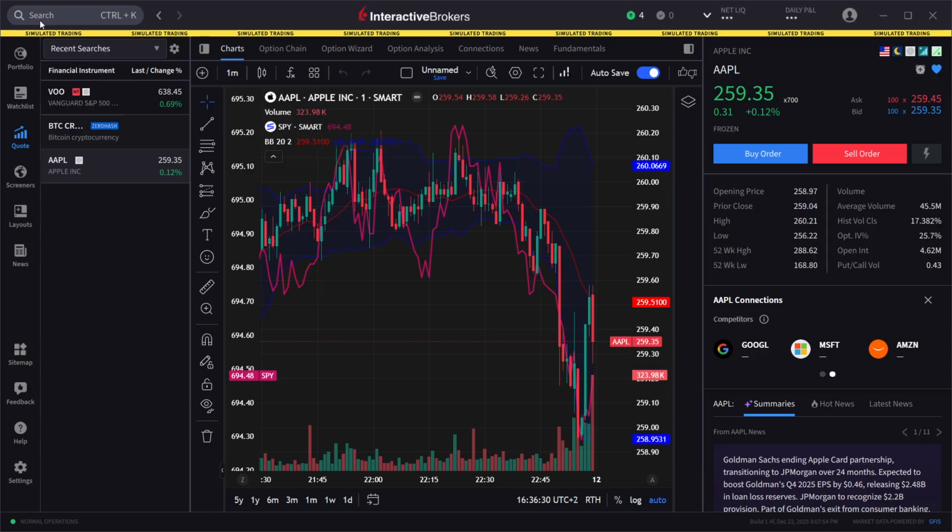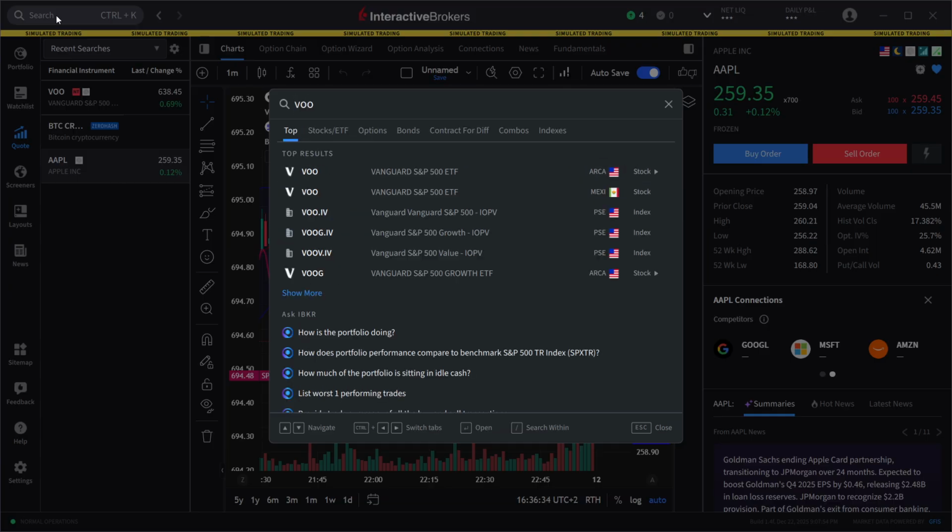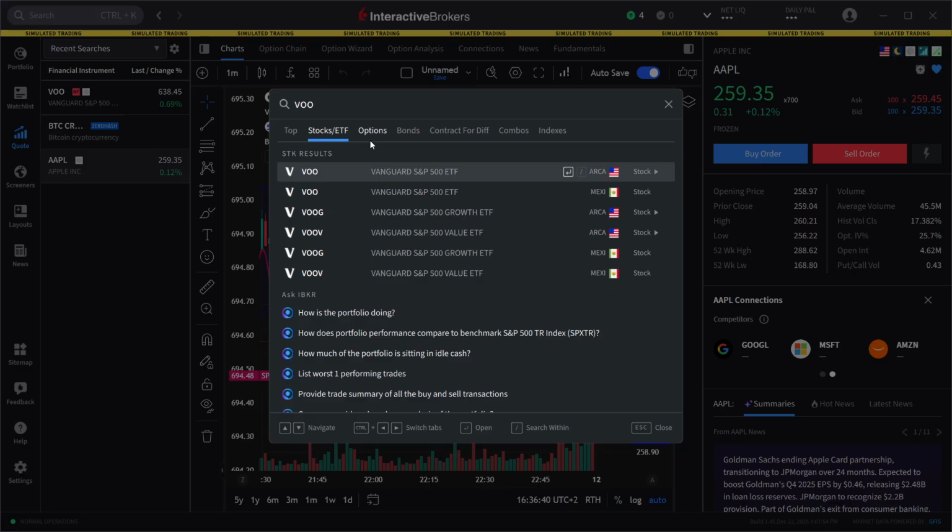And then you want to go to the search button up top left, and you want to type in VOO, okay? So when you type that in, it's going to pop up a bunch of different things. Of course, you could go ahead and switch over to stocks, ETFs if you want to, or options or anything you want. And then you want to click on, of course, whichever one you want. So for example, this first one, the Vanguard S&P 500 ETF, I'm going to just click on this one. Of course, it's completely up to you which one you choose.